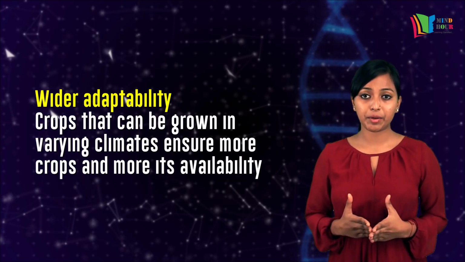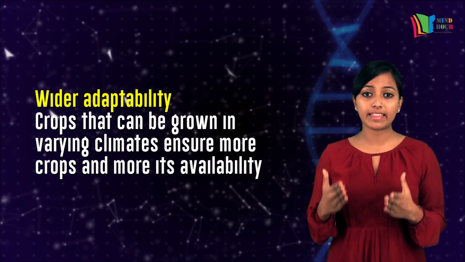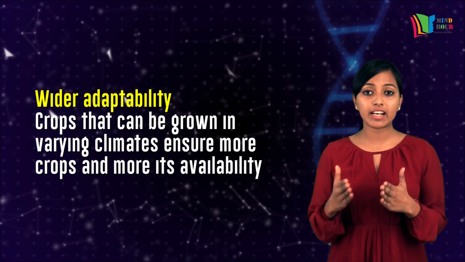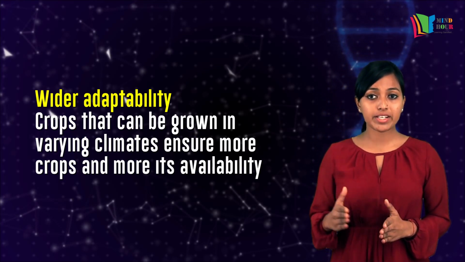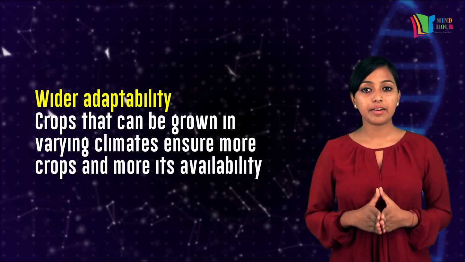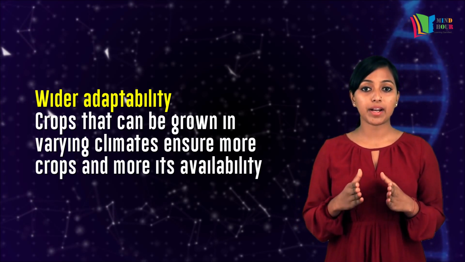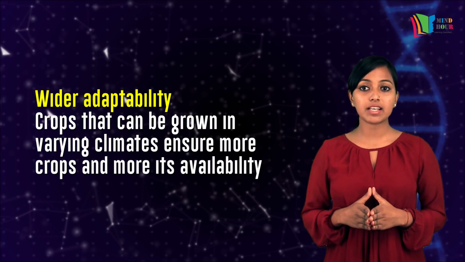Wider adaptability: crops that are modified to have wider adaptability can then be grown in varying climates, thus ensuring more crops and wider availability of the crops. Desirable agronomic characteristics: some desirable characteristics increase productivity of the plants, like tallness in fodder crops and dwarfness in cereals.